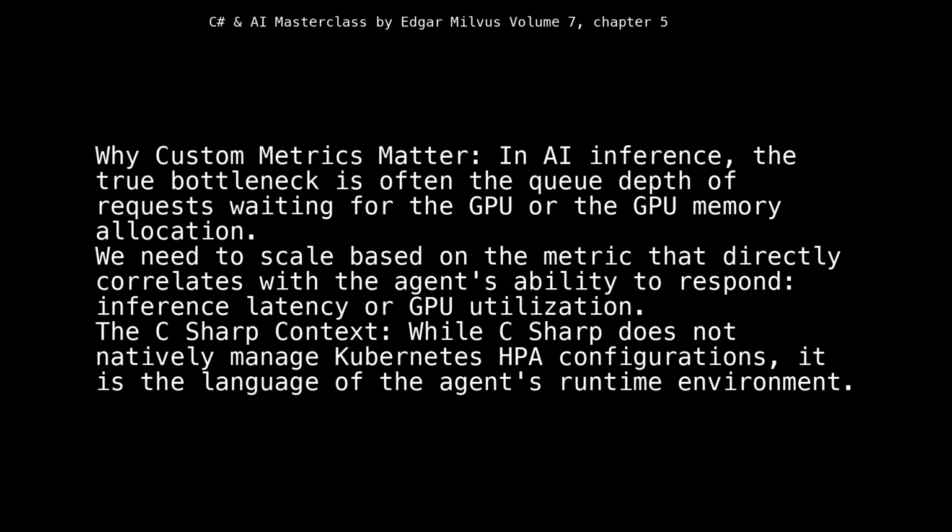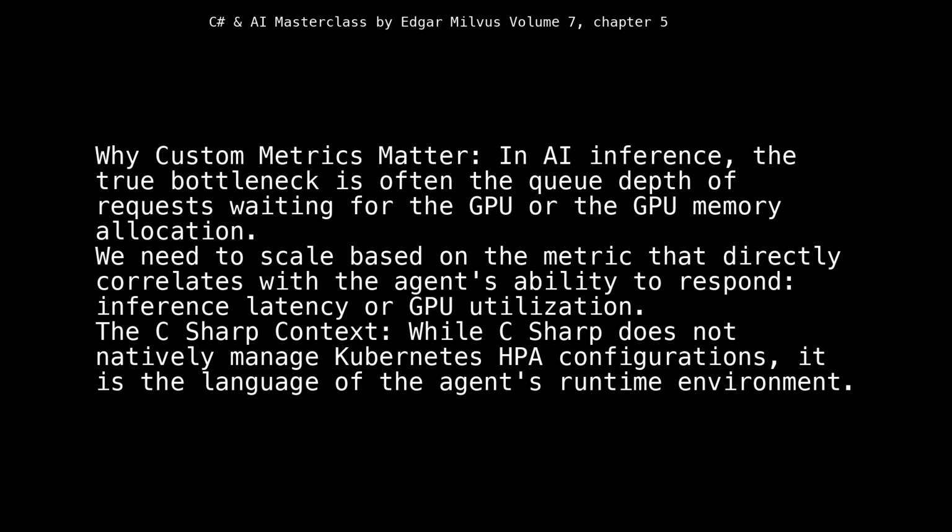Why custom metrics matter? In AI inference, the true bottleneck is often the queue depth of requests waiting for the GPU or the GPU memory allocation. We need to scale based on the metric that directly correlates with the agent's ability to respond, inference latency or GPU utilization.